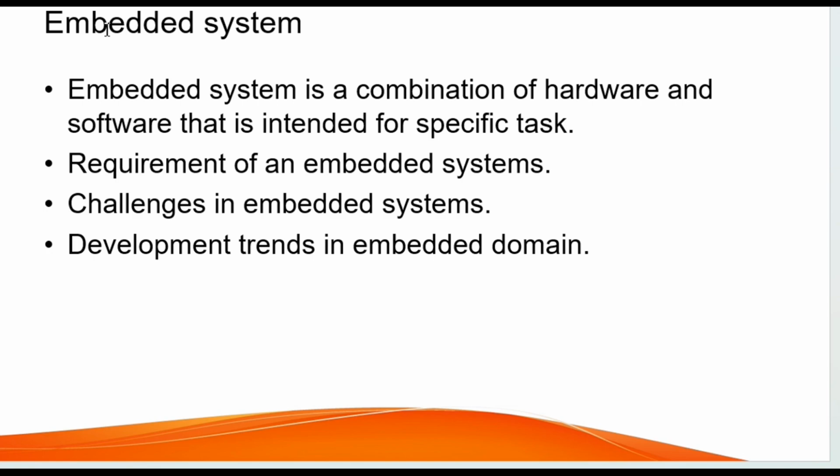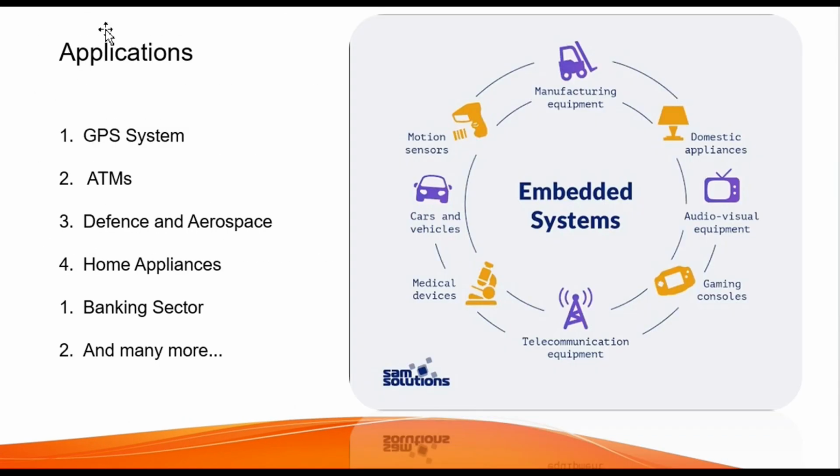Embedded system. What is an embedded system? An embedded system is a combination of hardware and software that is intended for specific tasks. Requirement of an embedded system, challenges in embedded system, development trend in embedded domain. Here are the applications of an embedded system: GPS system, ATM system, defense and aerospace, home appliances, banking sector, and many more.